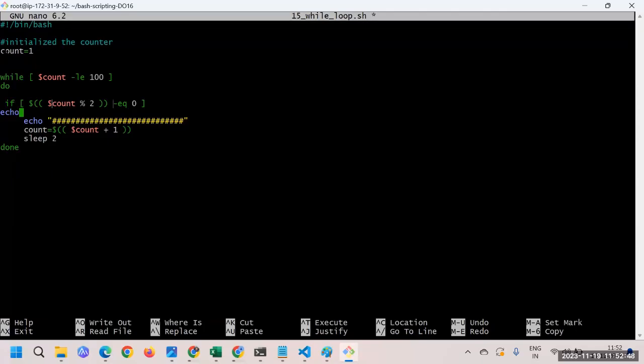Just imagine, now we are putting here 1. Count is less than 100, so it will enter inside the loop. Then this particular value modulus 2, the remainder here is 1. So if it is equal to 0, the answer is no, and it's not going to print anything. We will increment the count. It will go and again ask here, now the value is 2. So 2 is less than 100, yes, come here. 2 modulus 2 value equal to 0.